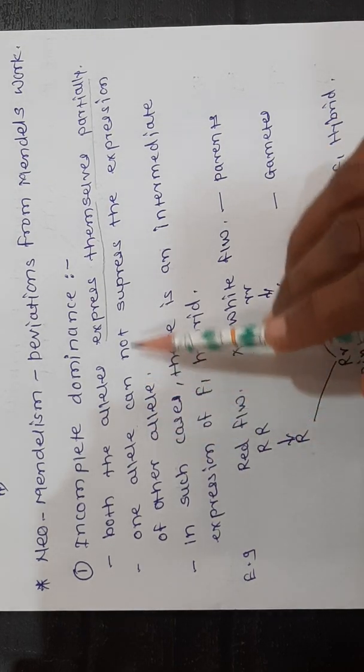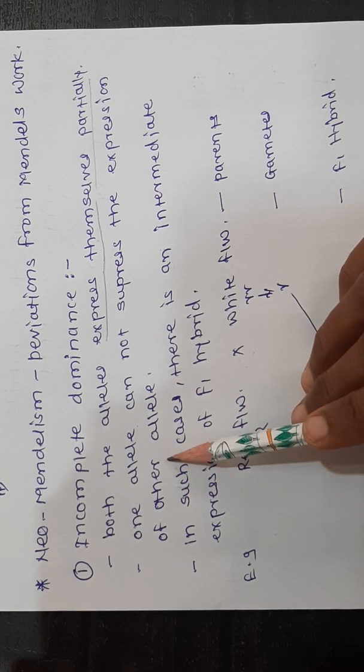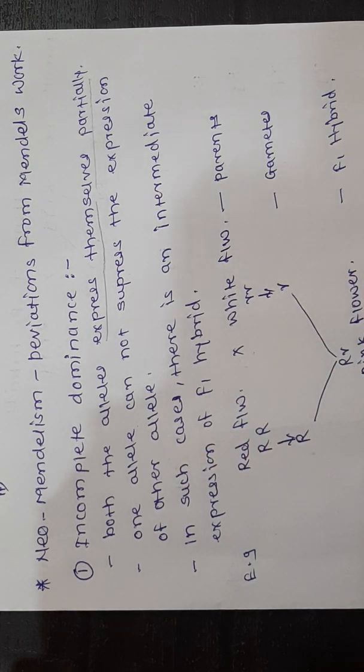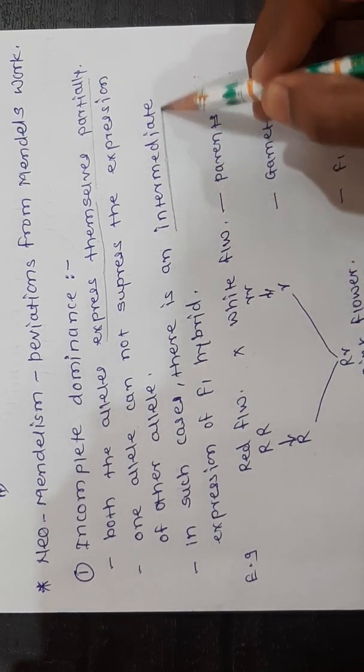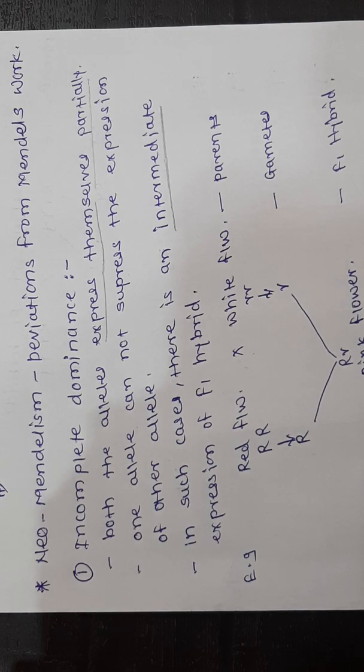One allele cannot suppress the expression of the other allele. In such cases, there is an intermediate expression in the F1 hybrid. Intermediate expression means both express equally. They get intermixed with each other.